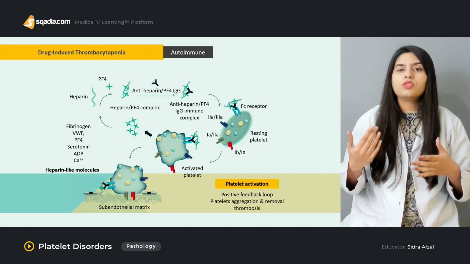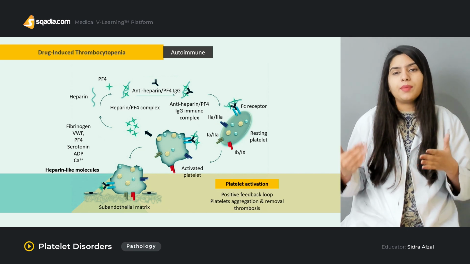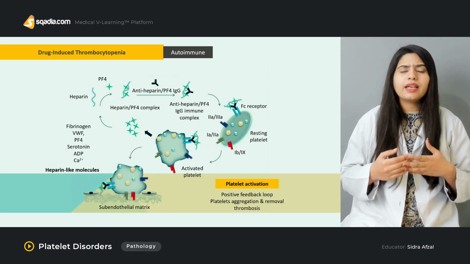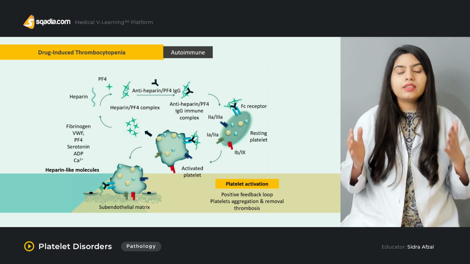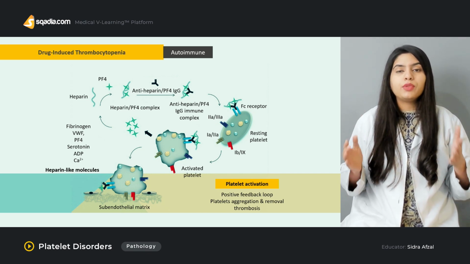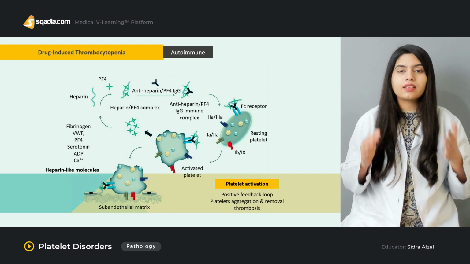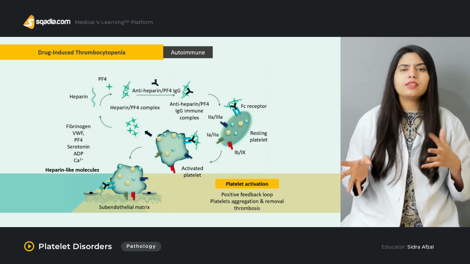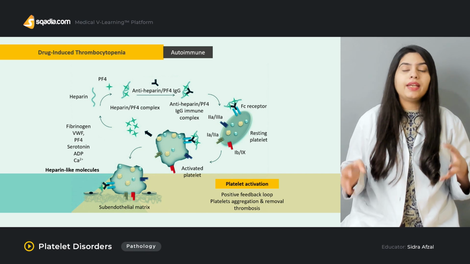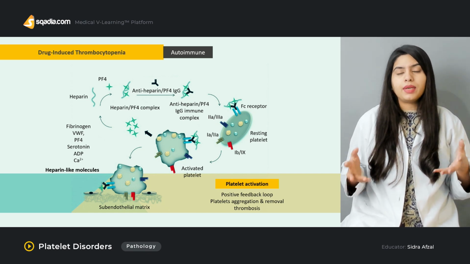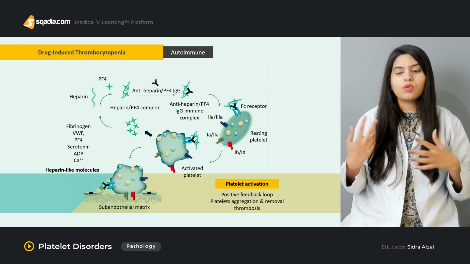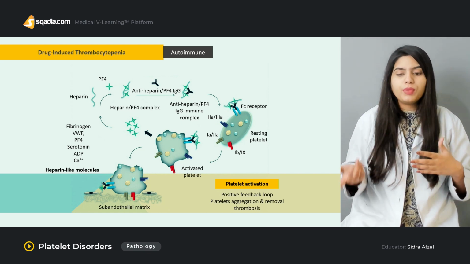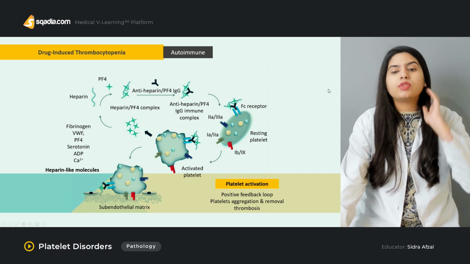That usually occurs about 4 days after the heparin is taken, and it is very mild and resolves on its own. But the one that involves the immune system occurs 4 to 10 days after you have taken heparin, and it is much more severe as it leads to thrombosis formation. So it should be treated, as compared to type 1.